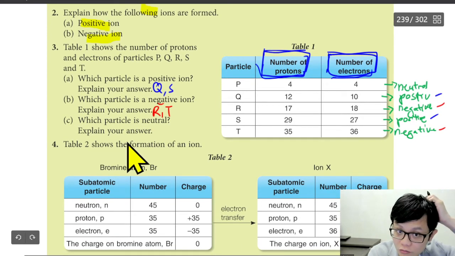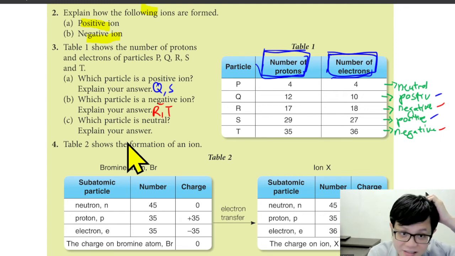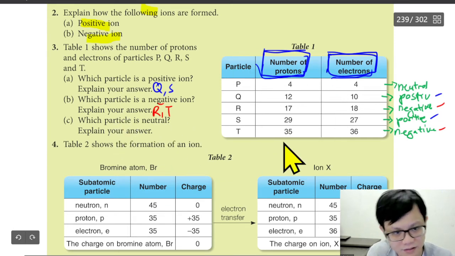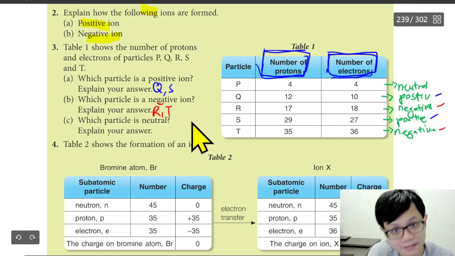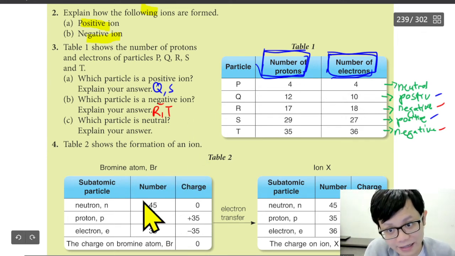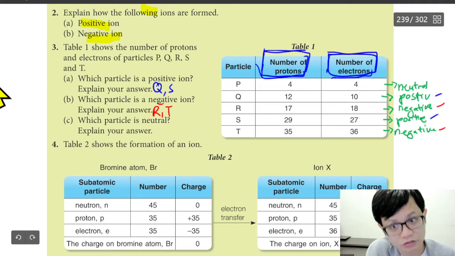Biology is more to memorize, or maybe history, correct or not? But for science, some need to memorize, but it is more towards understanding and how you want to use it in life. That's why nowadays they ask a lot of KBAT questions, because they want to teach you how to use it in life, not just to learn from the book.